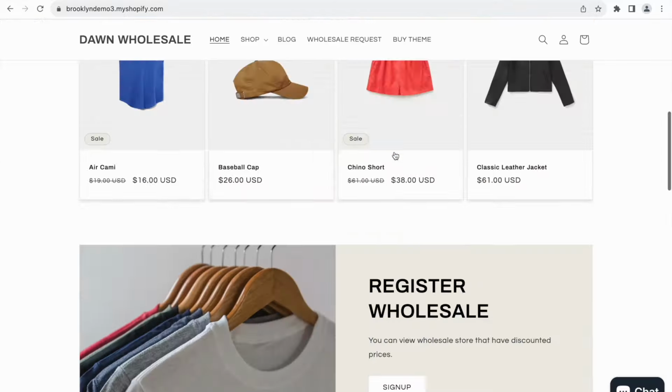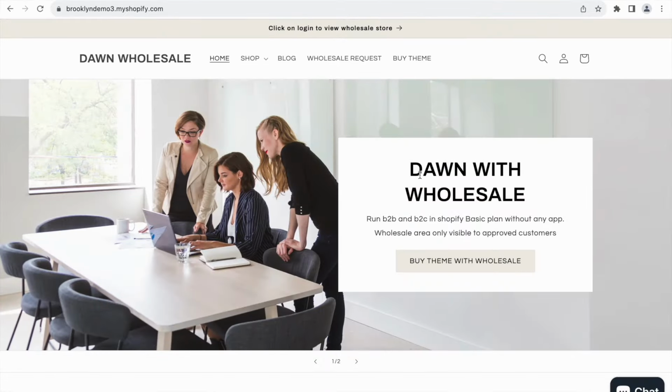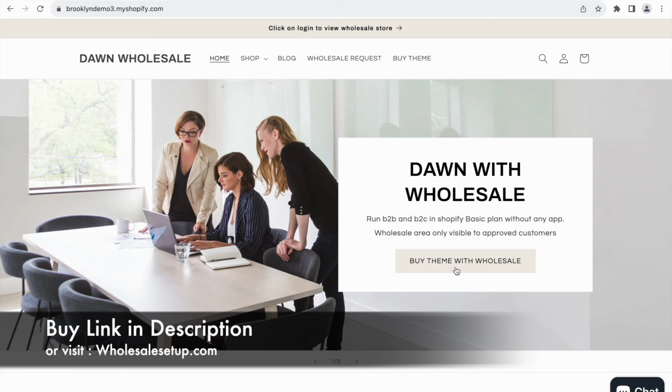This is the theme that you need to replace with your current Dawn theme. And this is version 12, so you don't need to worry about the update. You just need to install this theme by purchasing, and you can click on this link or this link.